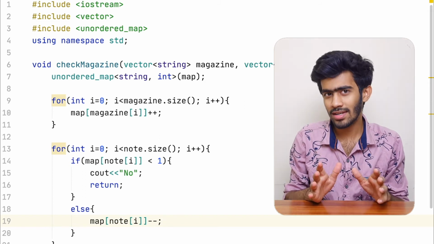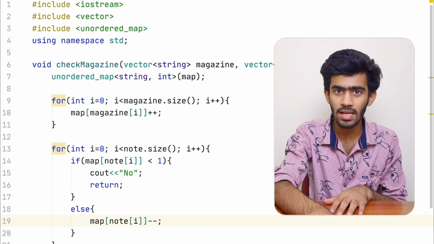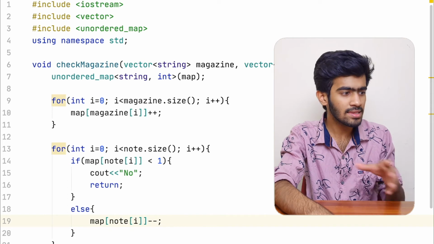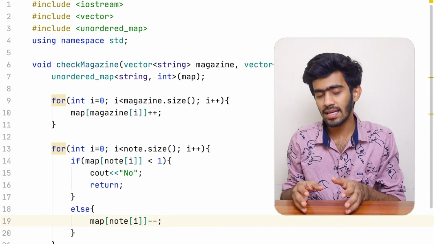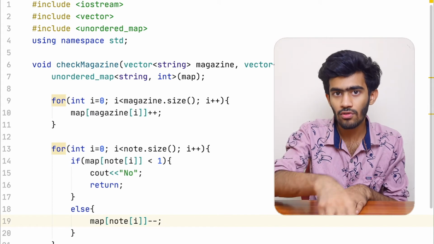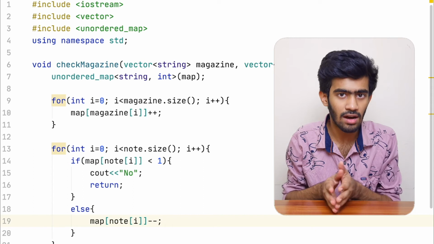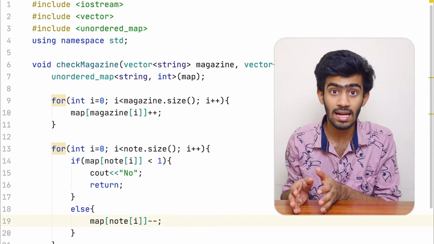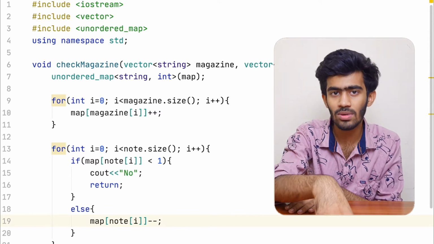So what I'm trying to tell you is, let us say we have the word code.io in the magazine just once, but we have the word code.io in the note twice. If we didn't decrement the value of code.io in the hash map that we just traversed, the second time we encounter the word code.io in the ransom note, we would say that we have the word in the hash map and we'll use it.